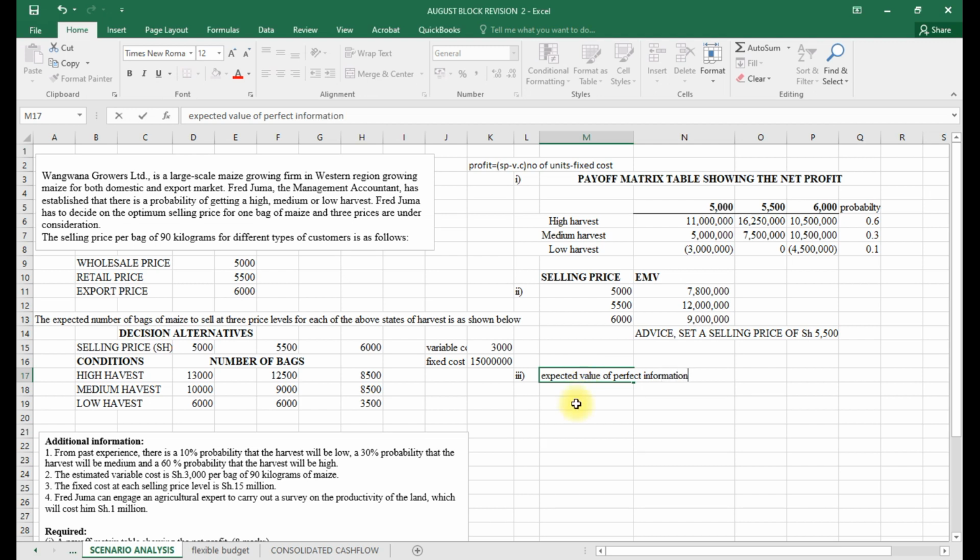The expected value of perfect information is normally equal to EMV with perfect information minus EMV without perfect information.